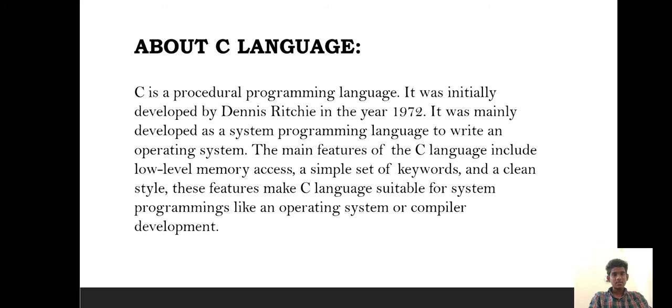The main features of the C language include low-level memory access, a simple set of keywords, and a clean style. These features make C language suitable for system programming like an operating system or compiler development.